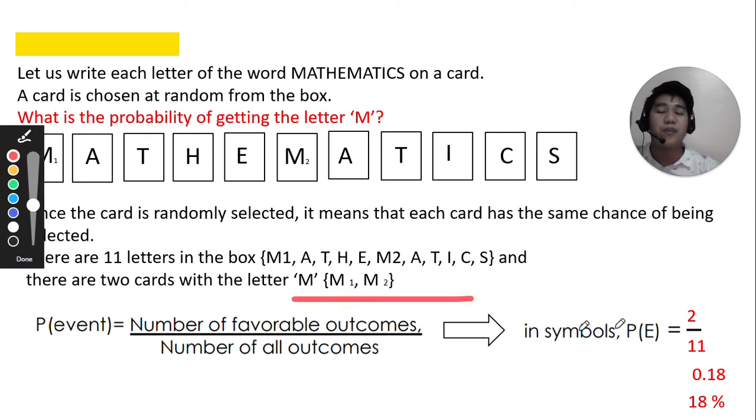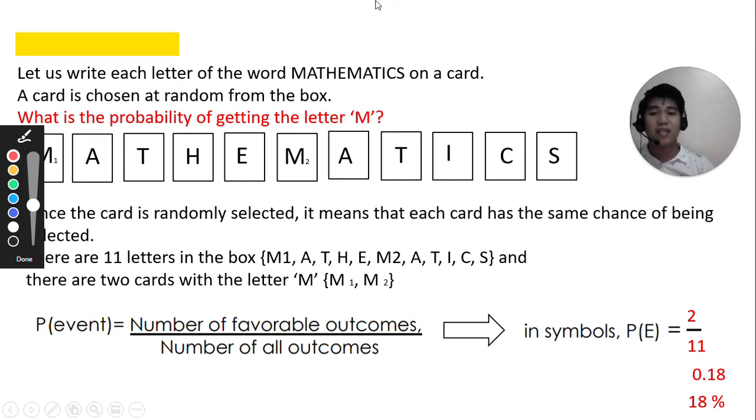So therefore, the number of favorable outcomes is 2, because we have 2 M's, and the all possible outcomes we have here is 11. So 2 over 11 is equivalent to 0.18 or 18%. The chance of getting the letter M is 18%, or 2 over 11.